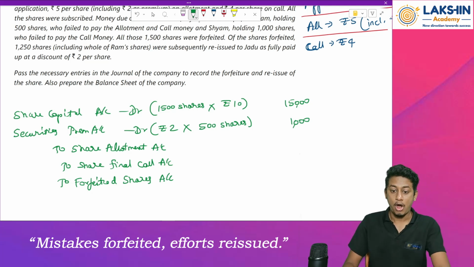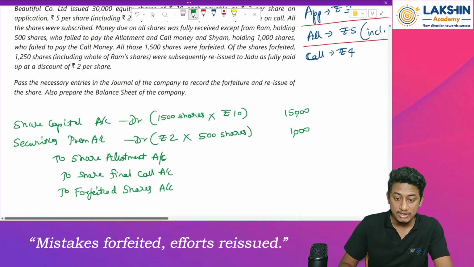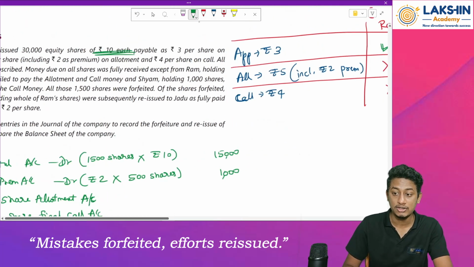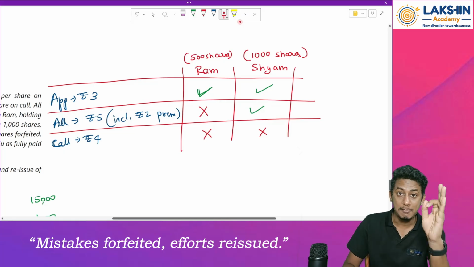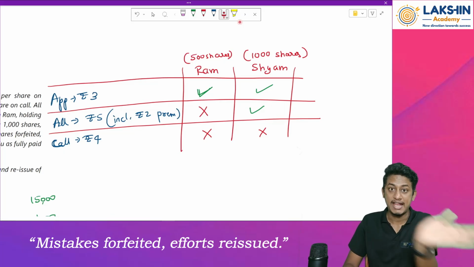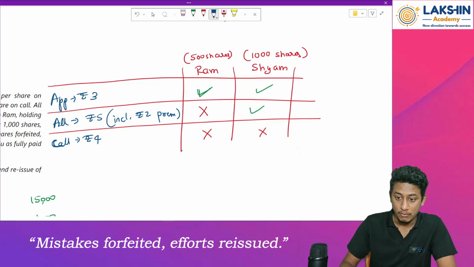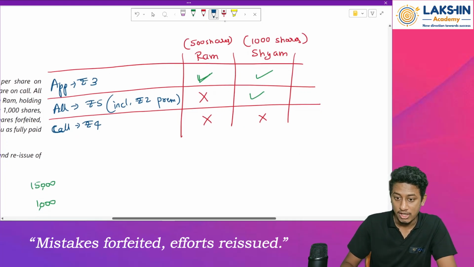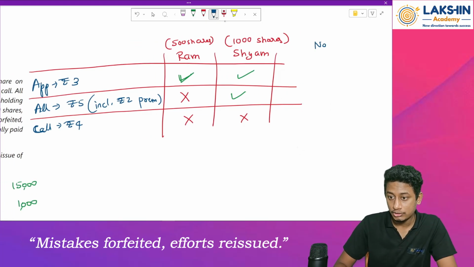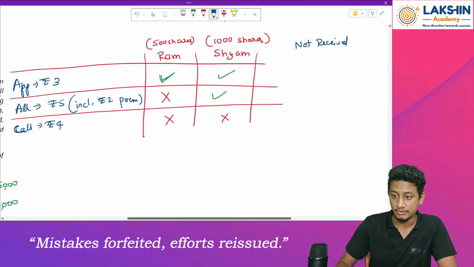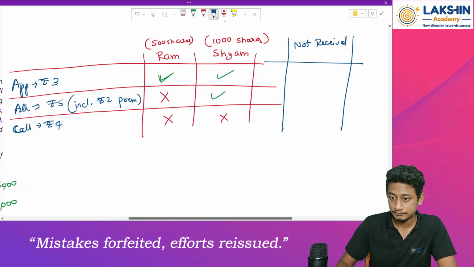Okay. Now on allotment, how much is not received? See, I have told you that if we have received allotment, the premium amount should be excluded. So let us see how much is not received. Here we have received everything on application, so nil.